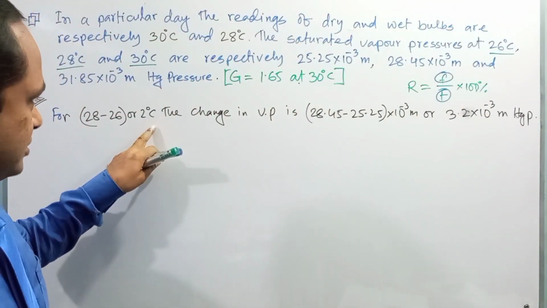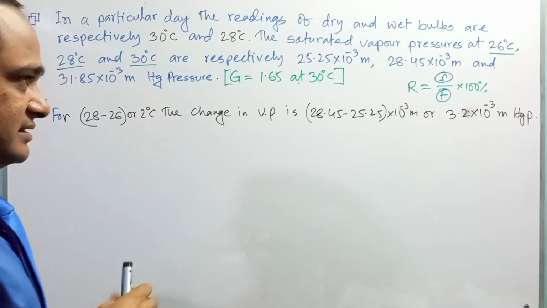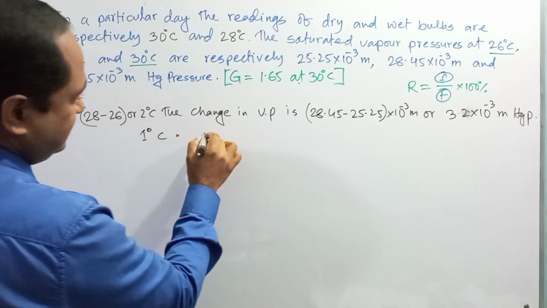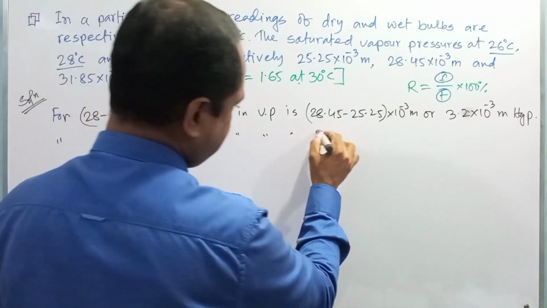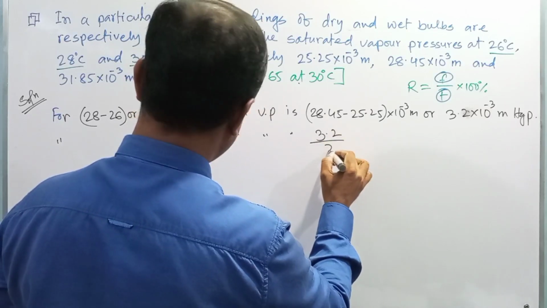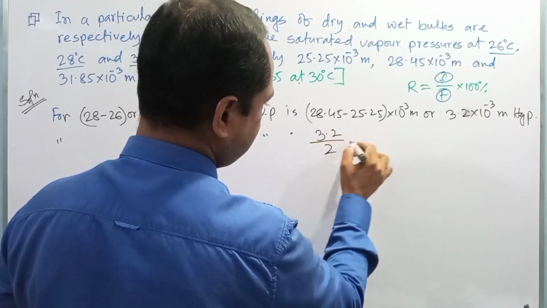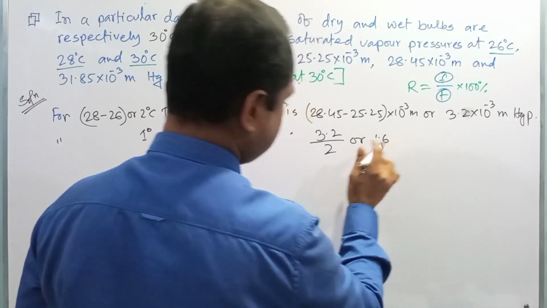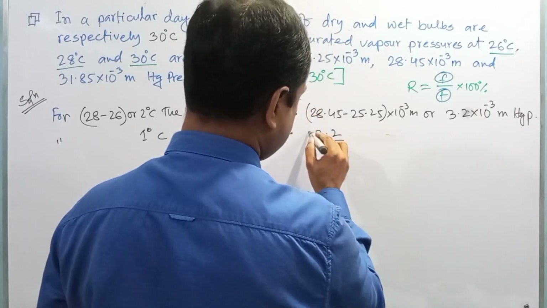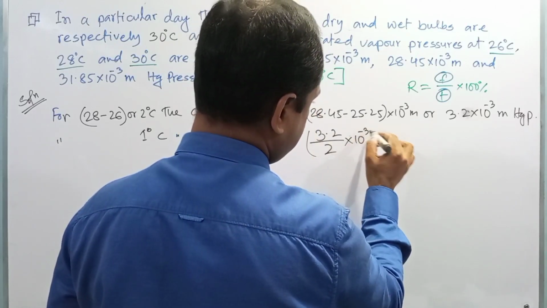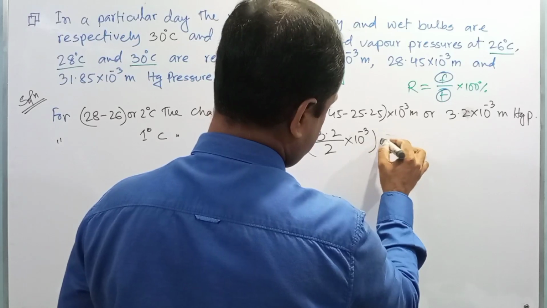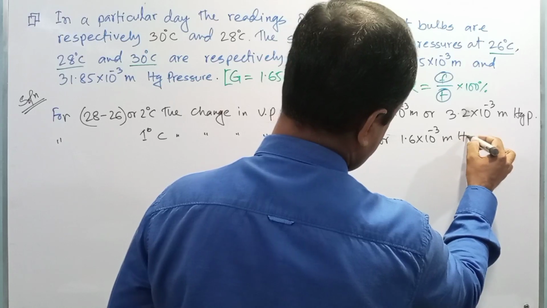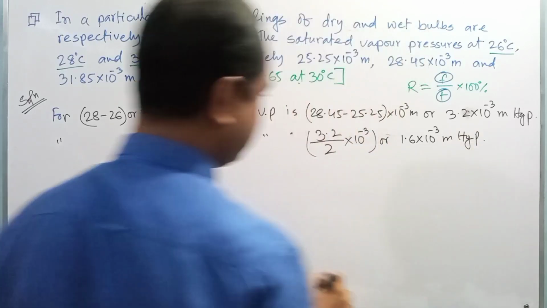So this change is due to the change in 2 degrees Celsius temperature. So for 1 degree Celsius temperature, the change in vapor pressure is 3.2 divided by 2, or 1.6 into 10 to the power minus 3 meter mercury pressure, right?